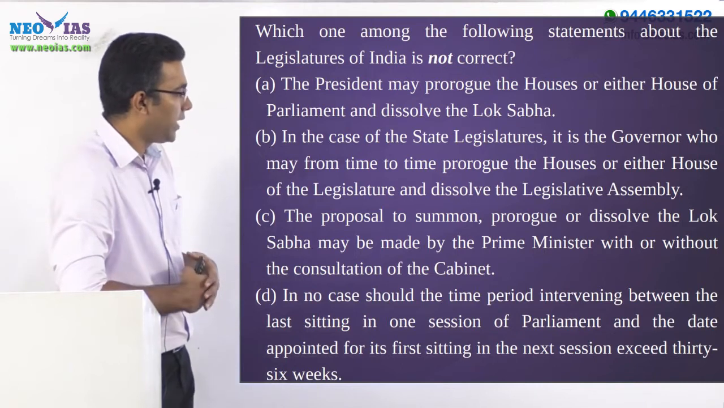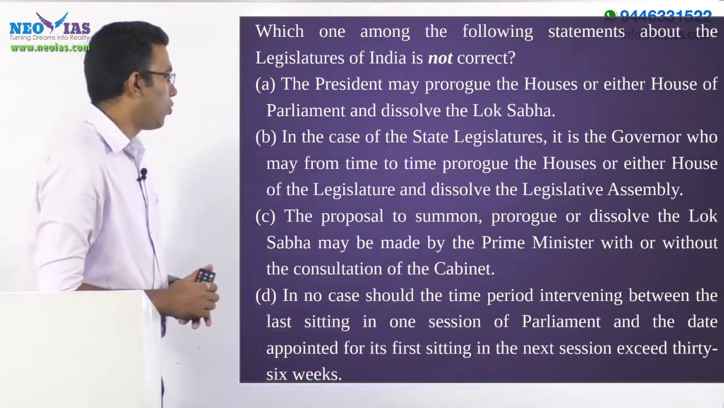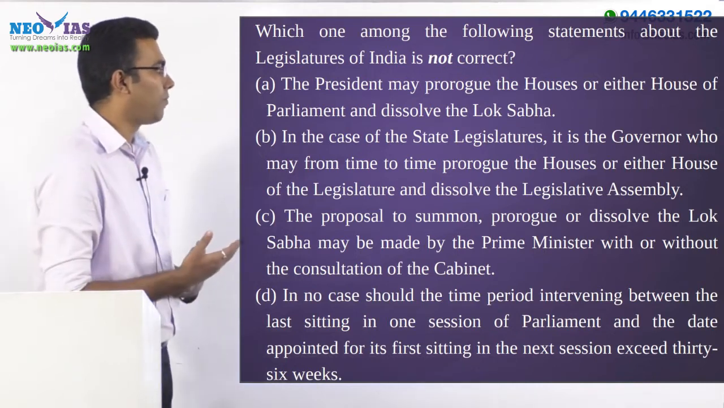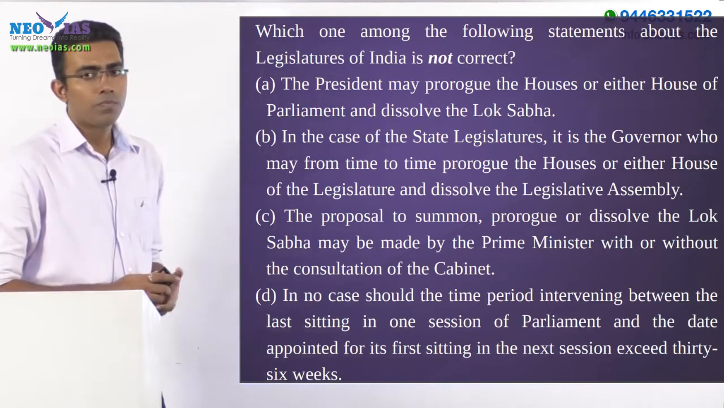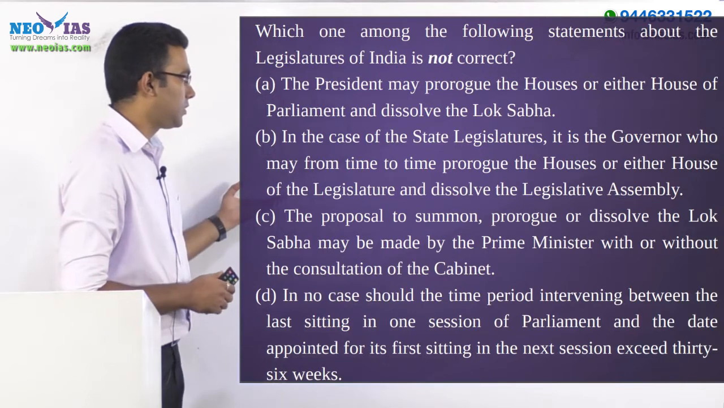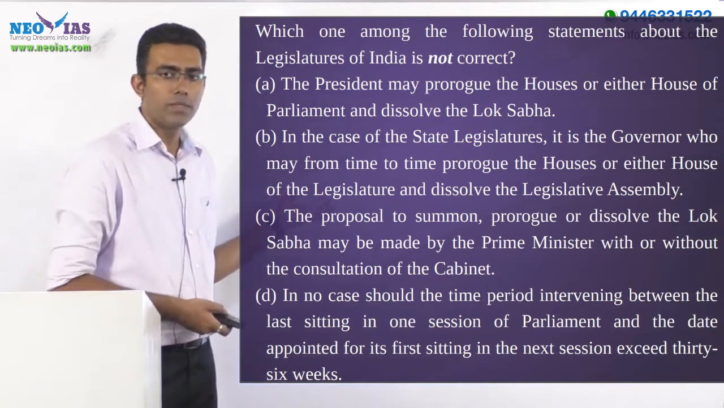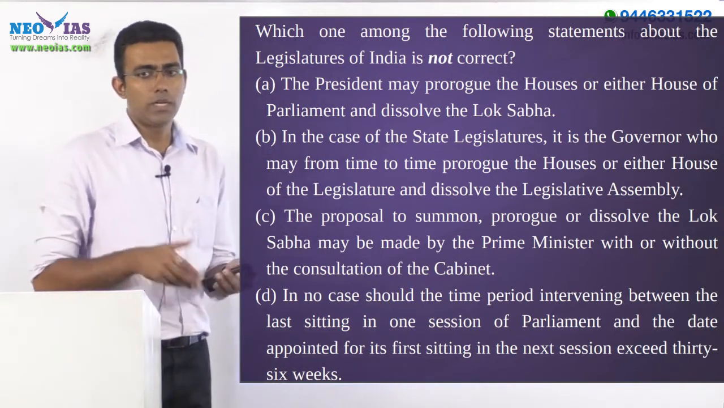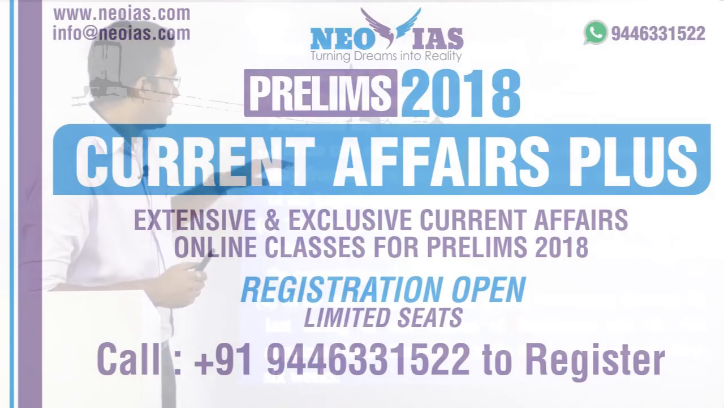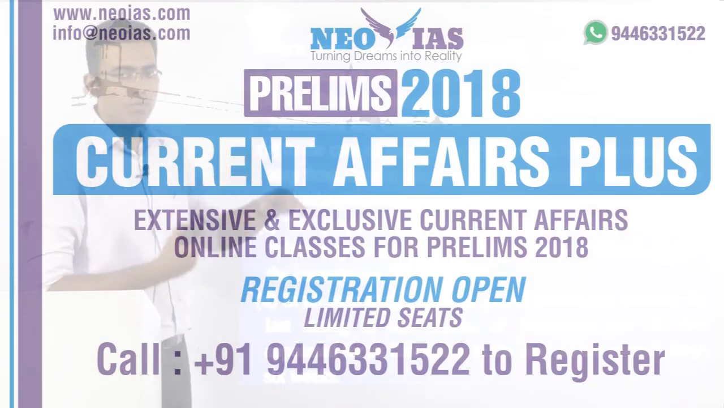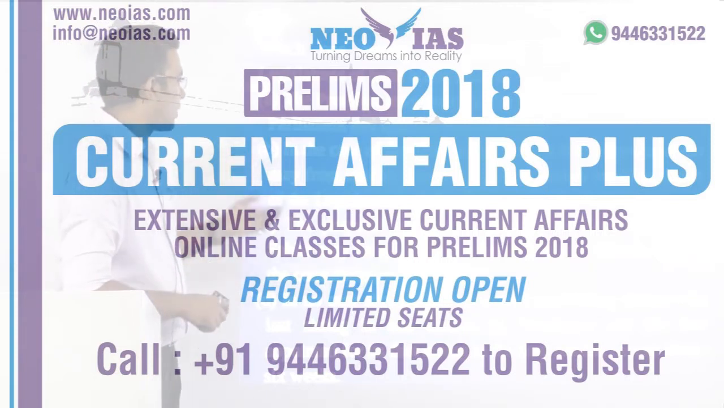In the case of state legislature, it is a governor who may from time to time prorogue either house of the legislature and dissolve the legislative assembly. This is also correct, that is, like the President, the governor is responsible for proroguing and dissolving the houses at the state legislature level. So, option B can also be ruled out.